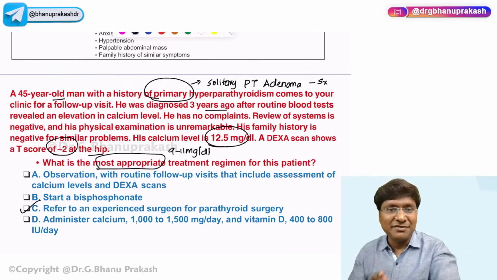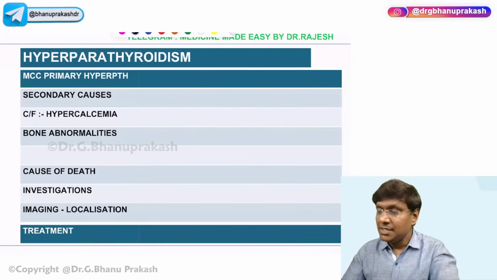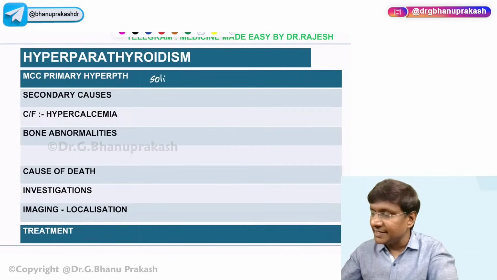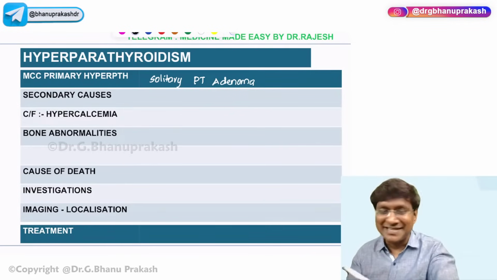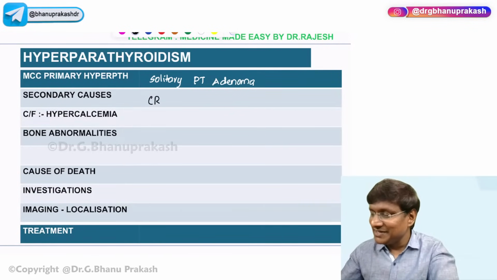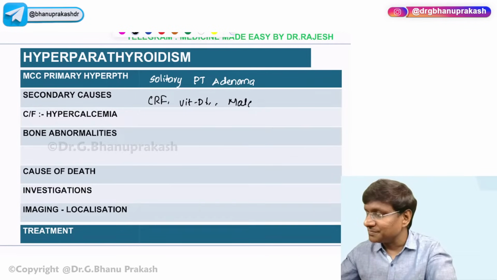So what is the discussion that we will be doing now? We will be doing a quick discussion on hyperparathyroidism. If the question is asked, the most common cause of primary hyperparathyroidism, as I was discussing, is solitary parathyroid adenoma. After this, the other causes are parathyroid carcinoma and parathyroid hyperplasia. Then what are the secondary causes of hyperparathyroidism? That includes chronic renal failure, vitamin D deficiency, and malabsorption syndrome.